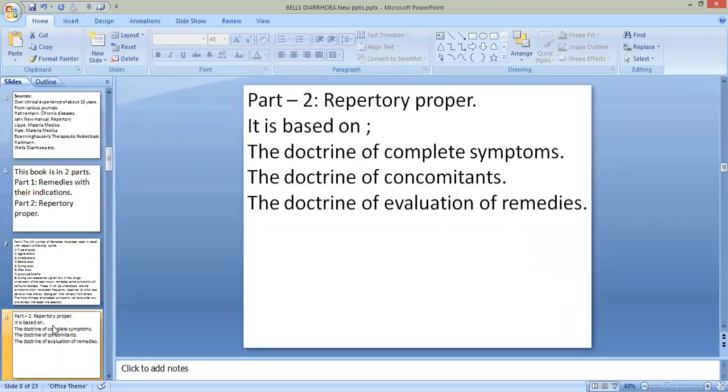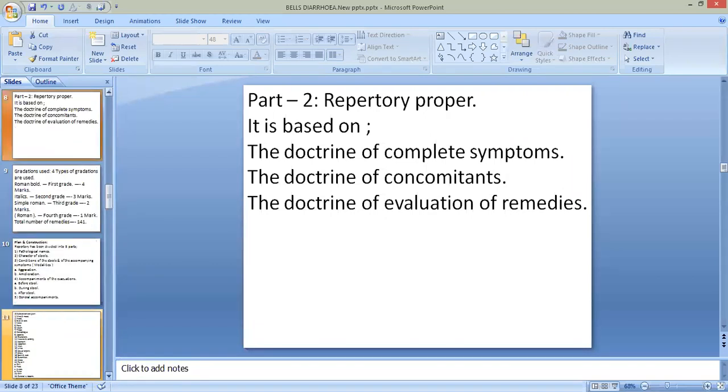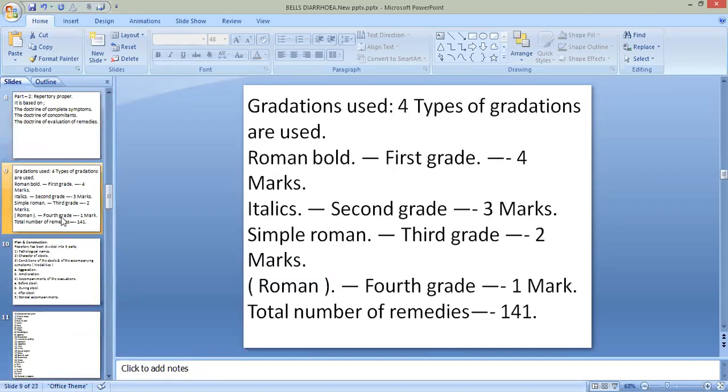These concepts were introduced for the first time by Dr. Boenninghausen, and most homeopaths follow this concept, and so Dr. Bell as well followed these doctrines, that is the doctrine of complete symptom, doctrine of concomitant, and doctrine of evaluation of remedies. And according to this philosophical background, he constructed his repertory.